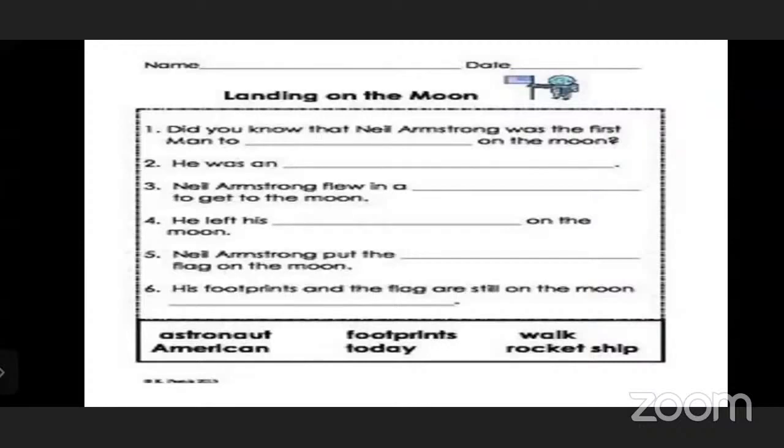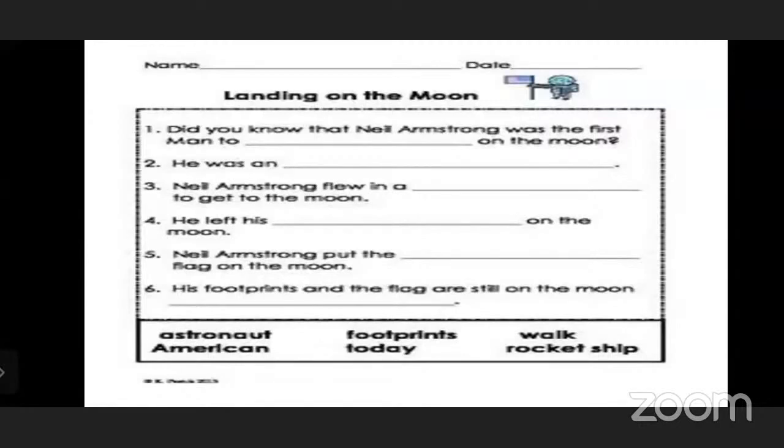Did you know that Neil Armstrong was the first man to walk on the moon? Walk will come. Yes. Then he was an astronaut. Second answer is he was an astronaut. Then Neil Armstrong flew into a rocket ship to the moon. Then fourth one, he left his dash on the moon. What he left? His footprints, because he walked on the moon.